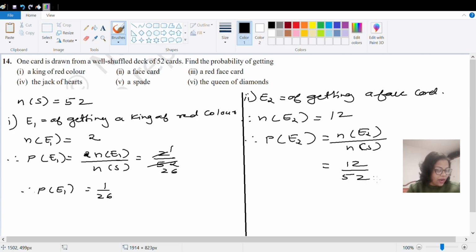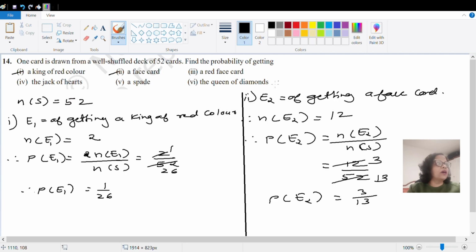This is divisible by 4: 4 3s are 12, 4 13s are 52. So the probability of this second event will be 3 by 13. Okay, so we are finished with the first and second sub questions.